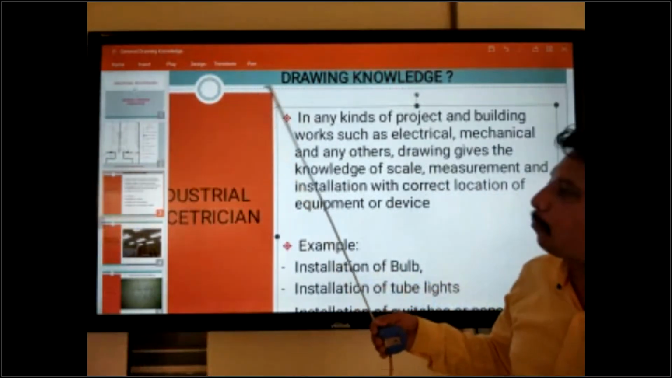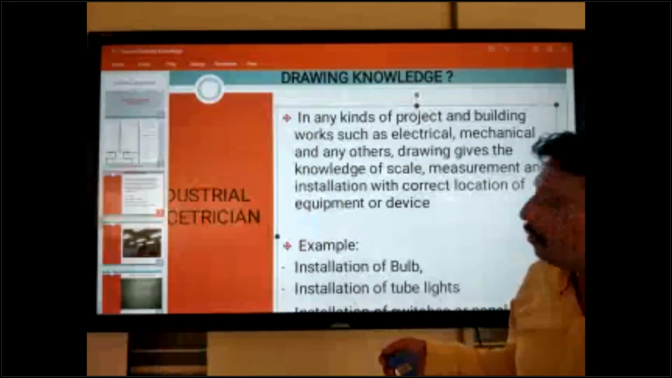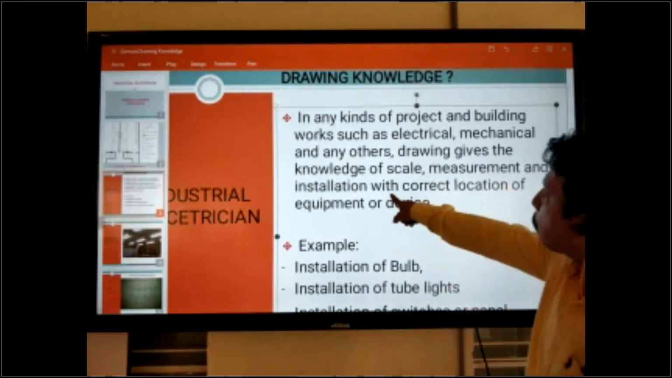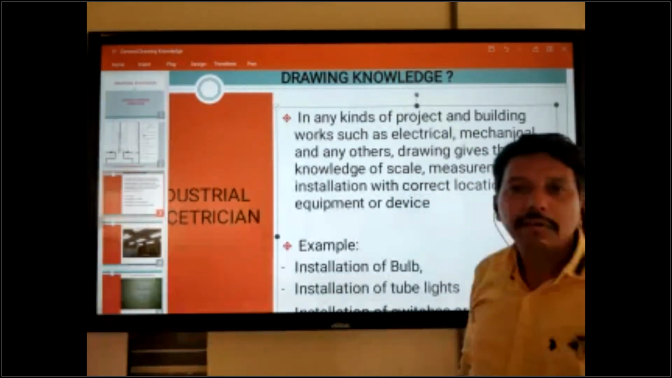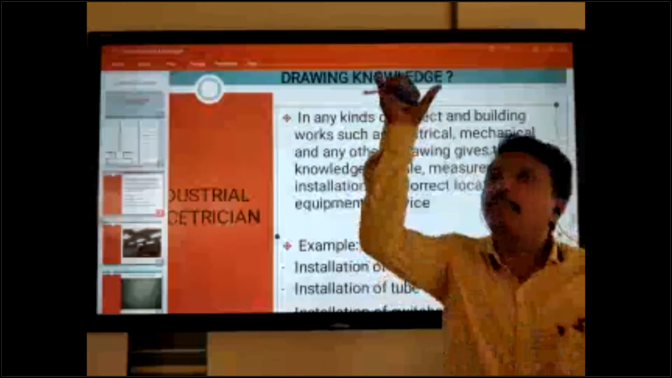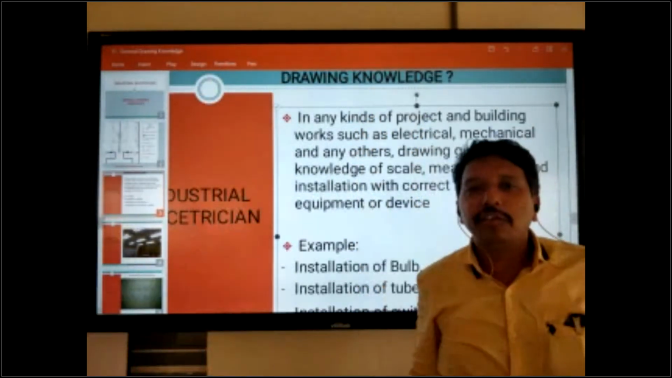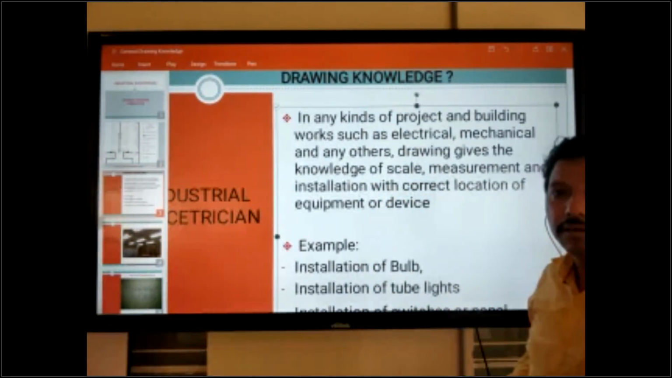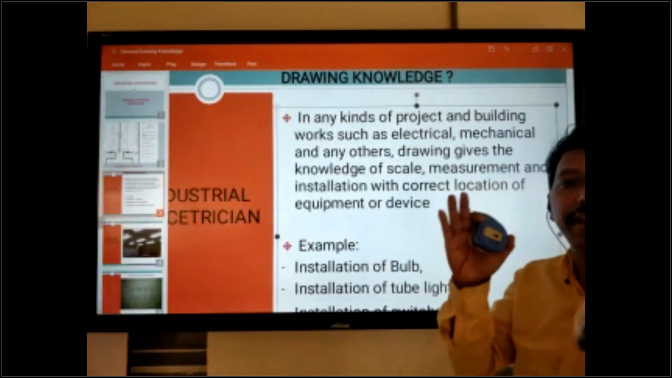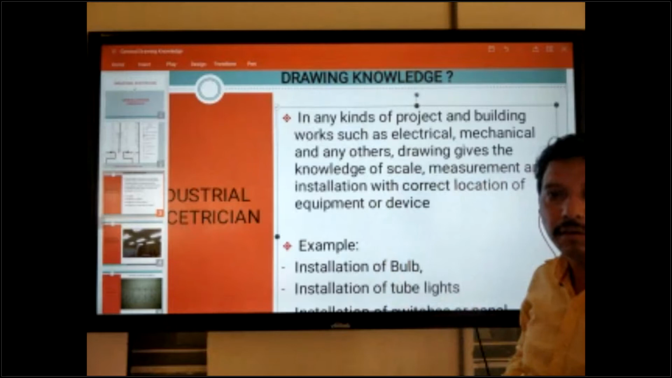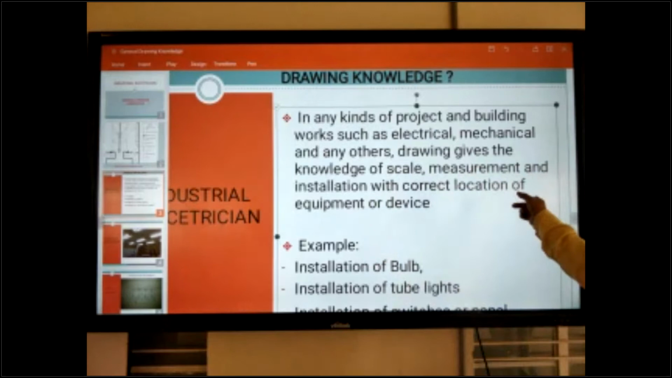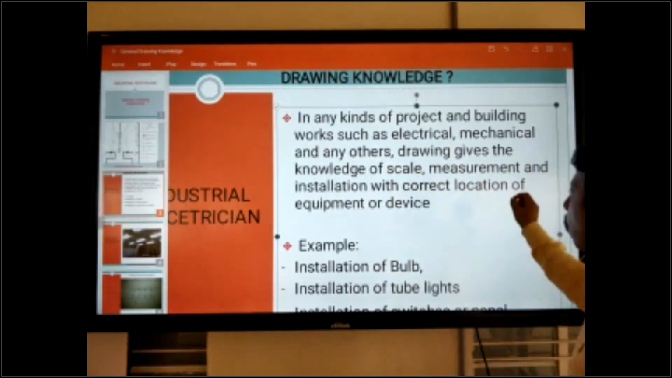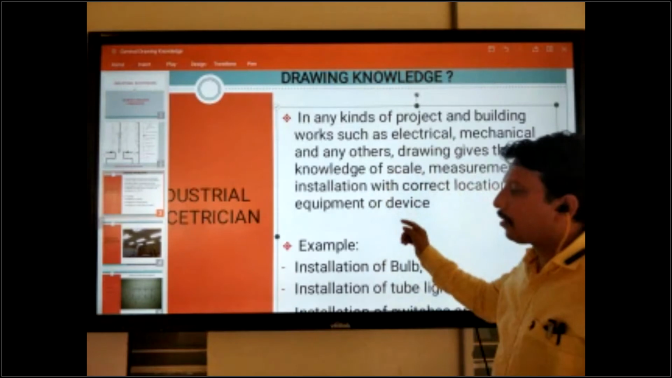You can measure with the tape, and installation with correct location. If you measure and install the device, this means it is coming correctly as per your drawing. This means your work is perfect as per the drawing. Okay, so drawing gives the knowledge of scale, measurement, and installation with correct location of equipment or device.